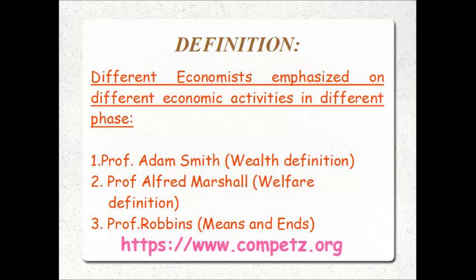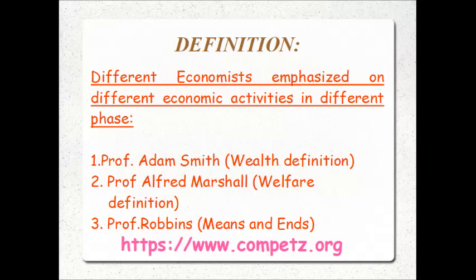Wealth here means any commodity which gives man satisfaction, utility or welfare. So wealth is the means to welfare. Alfred Marshall's ultimate aim of economics is to promote well-being or welfare. He viewed economics as a science of human welfare. Hence, it is known as the welfare definition.